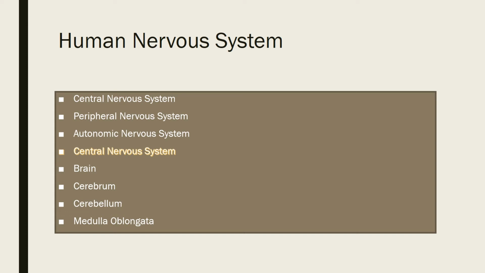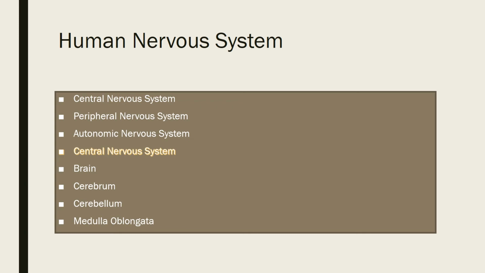So first, let's discuss the central nervous system. The central nervous system consists of the brain and the spinal cord. Brain. The brain is the main control center of the body, and it is a delicate organ, and it is protected by a bony box in the skull. It is called the cranium or brain box, and it is surrounded by three membranes, and the space between the membranes is filled with a fluid called cerebrospinal fluid, and this fluid protects the brain from mechanical shocks.